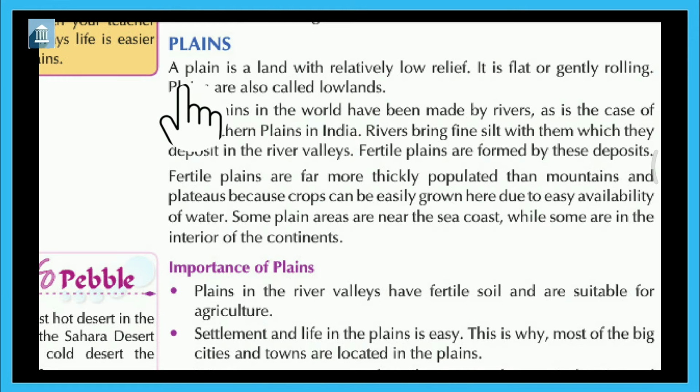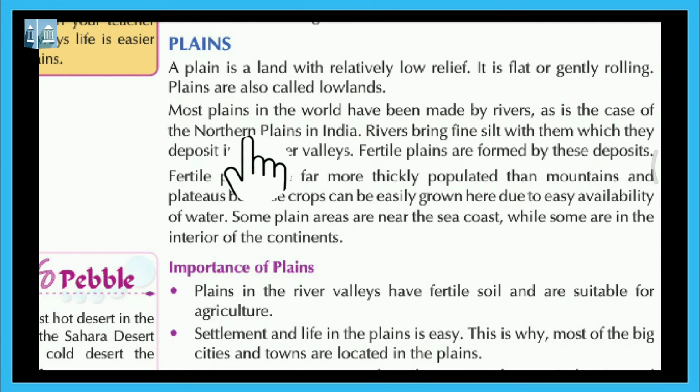Plains. A plain is a land with relatively low relief. It is flat or gently rolling. Plains are also called lowlands.